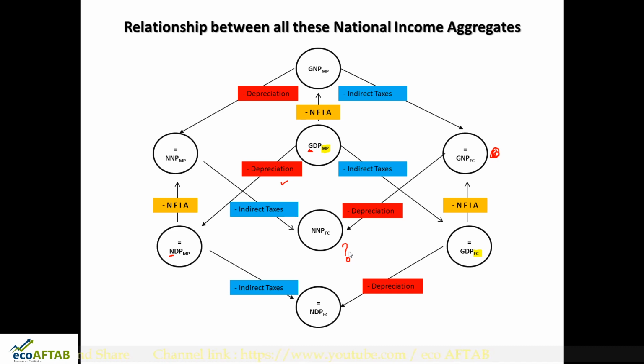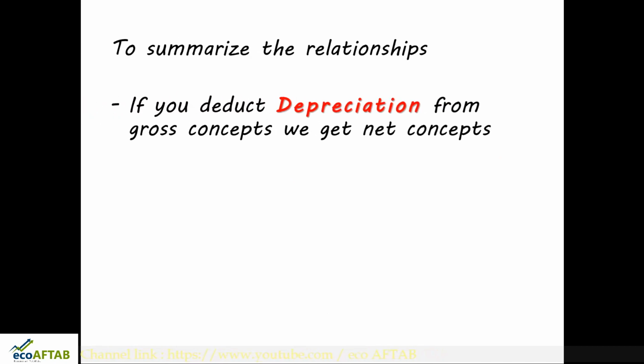It's very simple to understand. Unnecessarily students get confused with the various concepts of national income. So the summary of all these things will be in the next slide. Look, from NDP at factor cost, remove net factor income from abroad, you get NNP at factor cost. To summarize the relationships: if you deduct depreciation from gross concepts, we get net concepts, which we understood in the earlier slides.